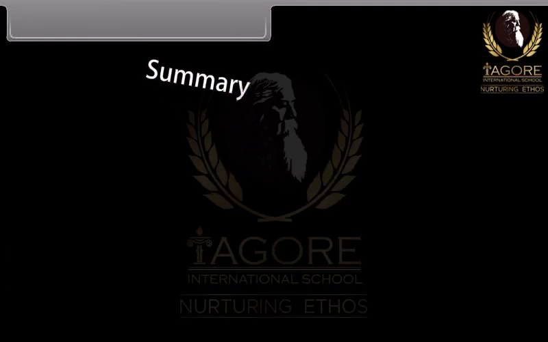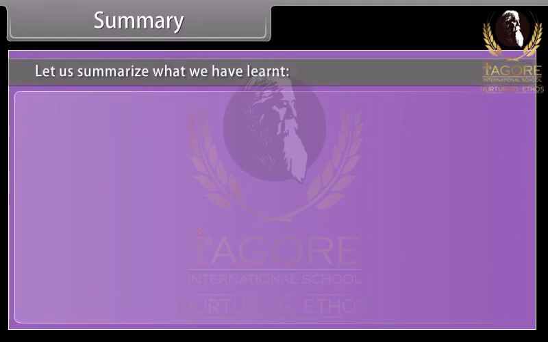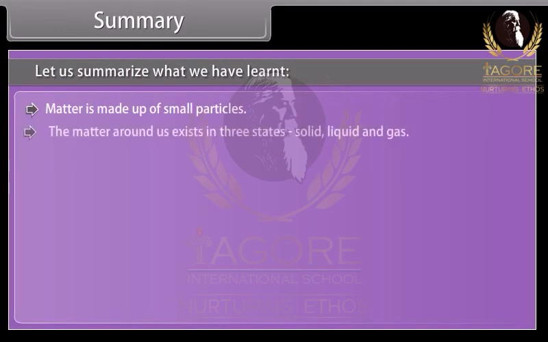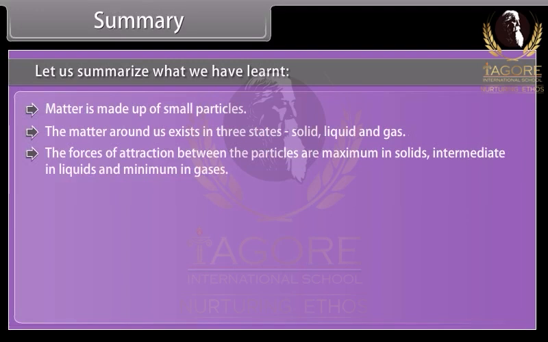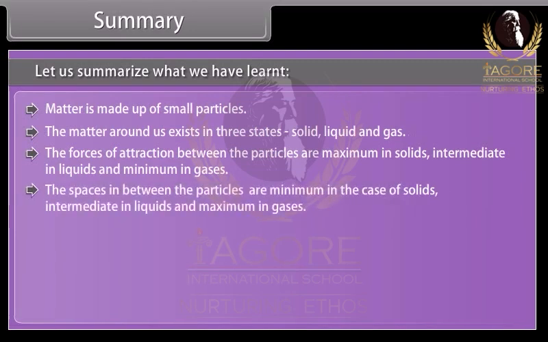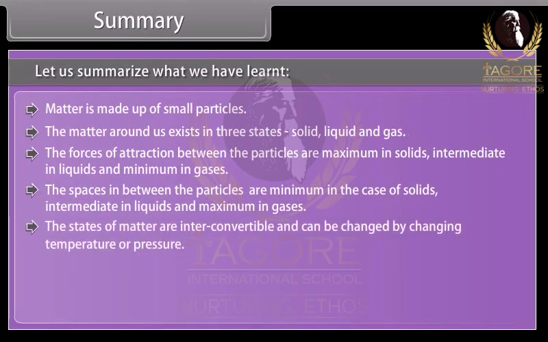Summary. Let us summarize what we have learned. Matter is made up of small particles. The matter around us exists in three states: solid, liquid, and gas. The forces of attraction between the particles are maximum in solids, intermediate in liquids, and minimum in gases. The spaces in between the particles are minimum in solids, intermediate in liquids, and maximum in gases. The states of matter are interconvertible and can be changed by changing temperature and pressure.